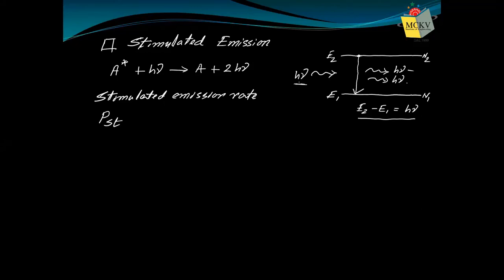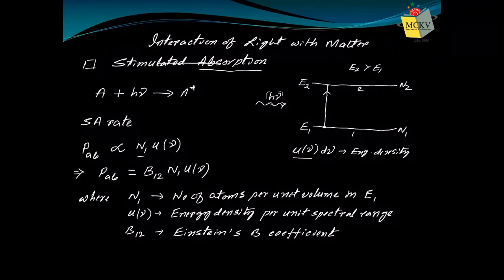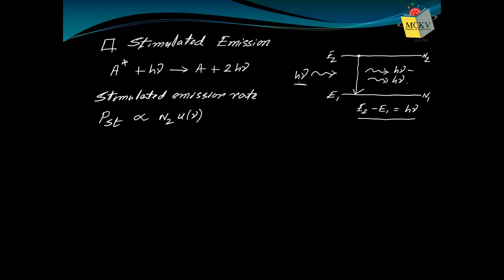P_ST, ST for stimulated, is proportional to N2 U nu. You observe, as in the stimulated absorption process, the rate depends on number and energy density. Here also, it depends on number and energy density. And which number? Since the atom is at high energy level, we will use the number N2. Therefore, P_ST equals a constant, now the Einstein B coefficient again.